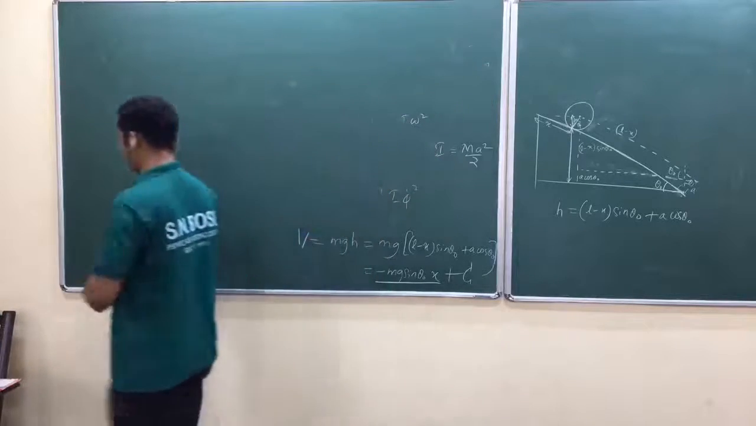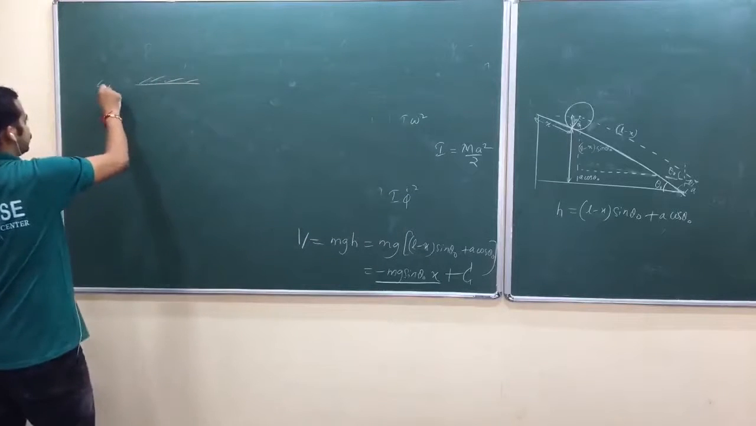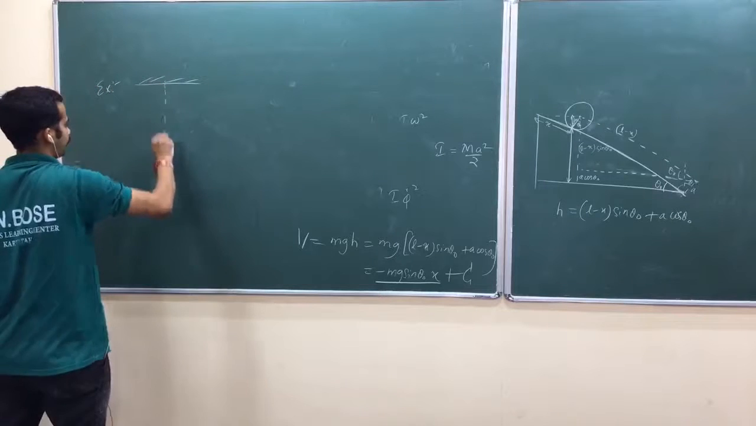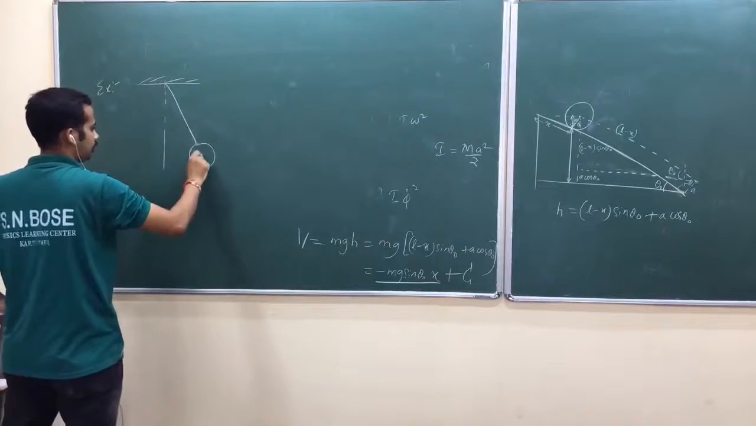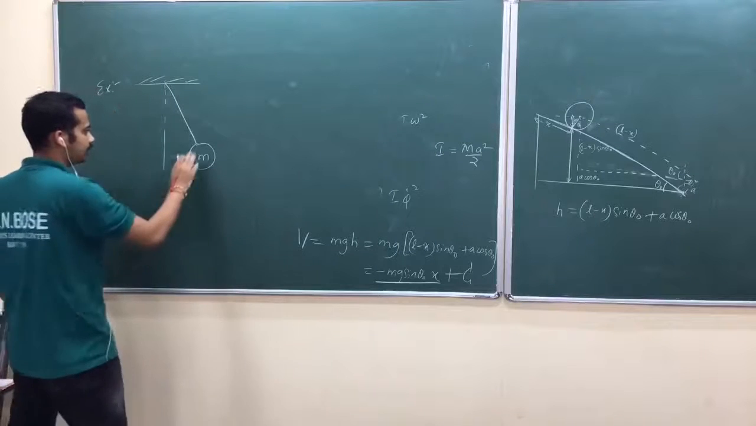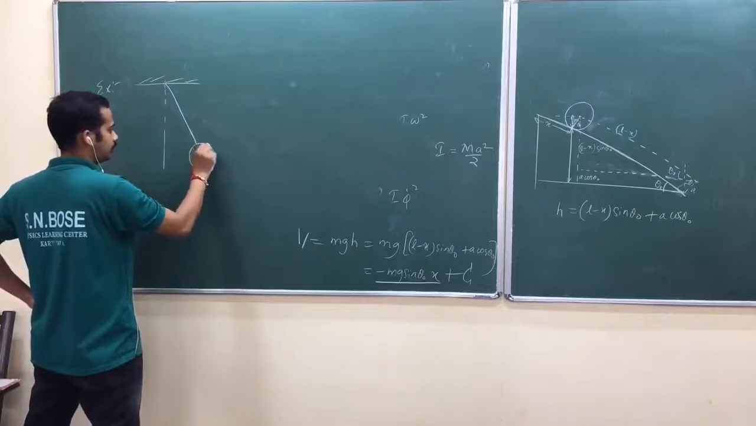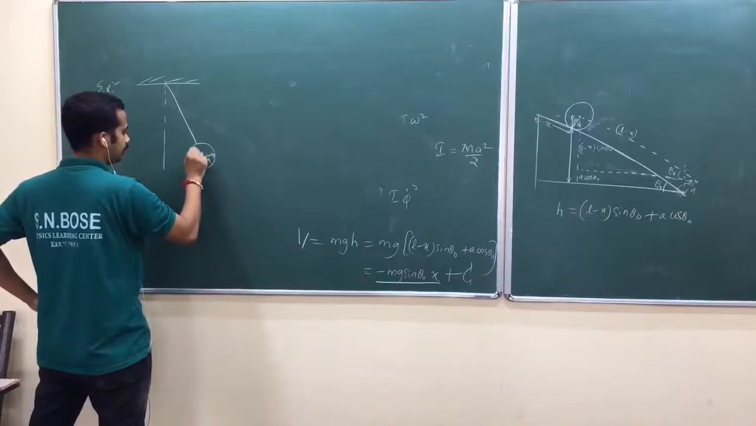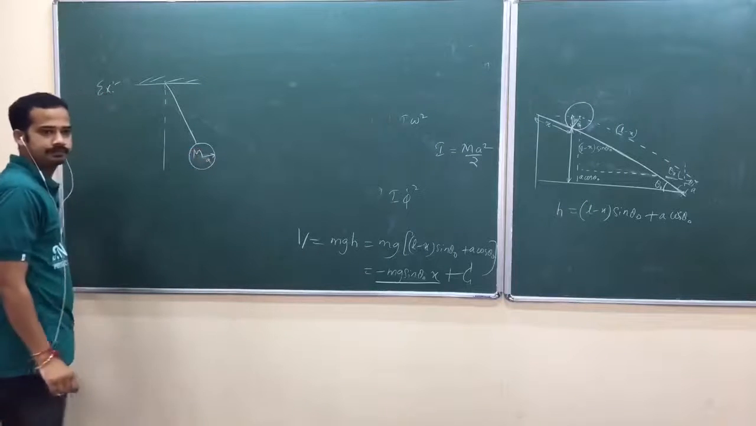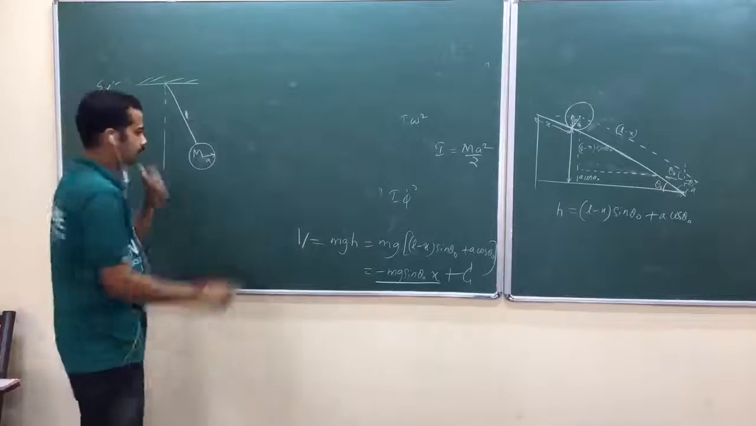Actually, there was one problem in CSIR. Simple pendulum, but your mass has some dimension. It's not a point particle now. No longer a point particle. Is that okay? It has some radius A, mass m. This length is L. Okay, this length is L.